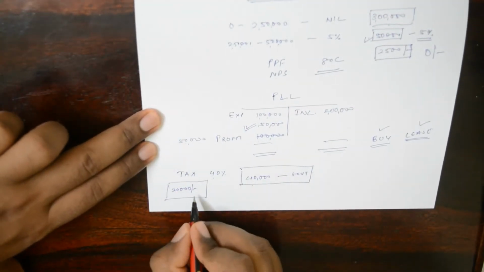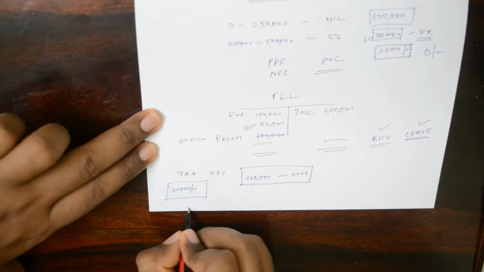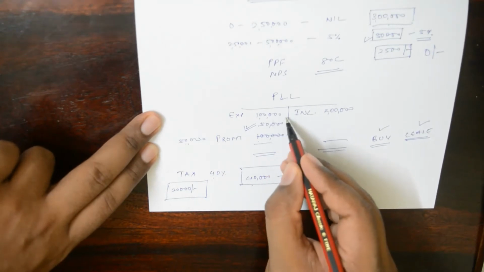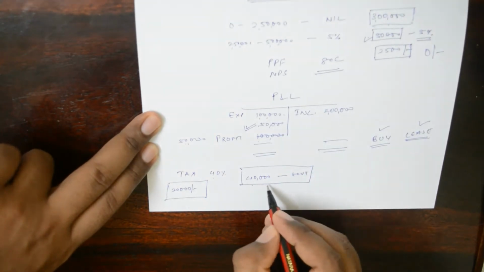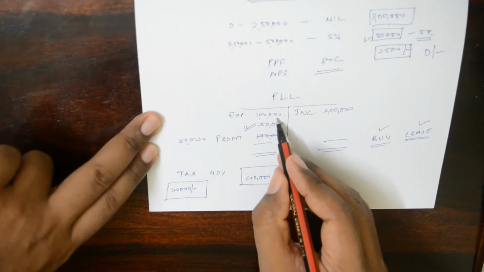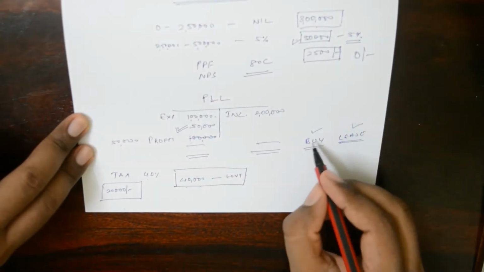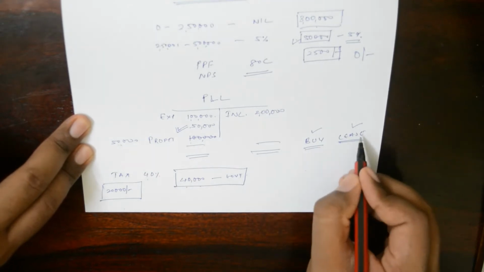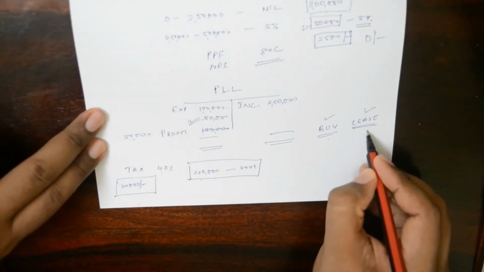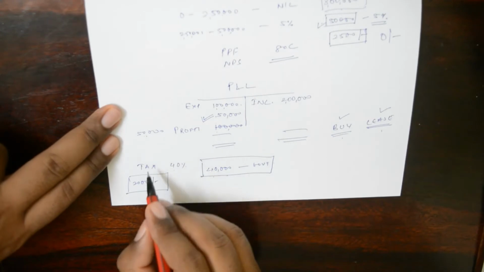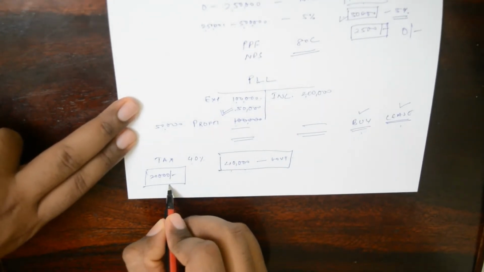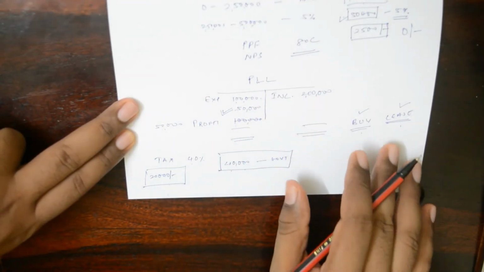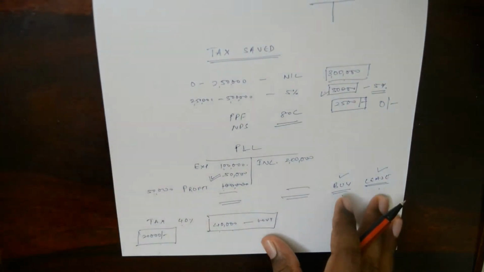Our outflow is going to reduce. If we were having profits before and paying 40,000 as tax, then because of this additional expense, irrespective of whether it was buying or leasing, our tax has been saved. While doing the problem, you will understand this tax saved concept that I am trying to explain to you.